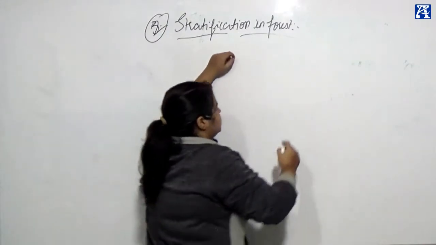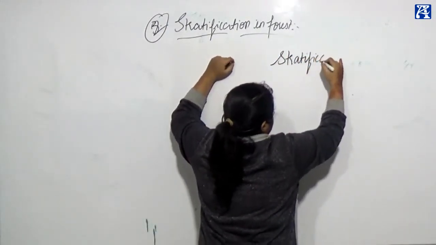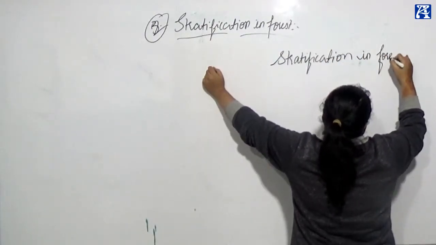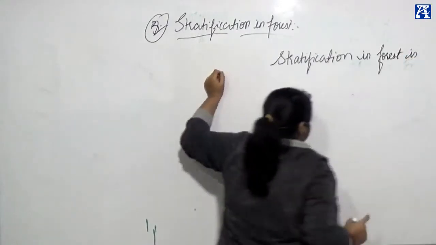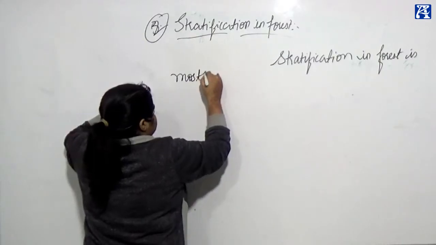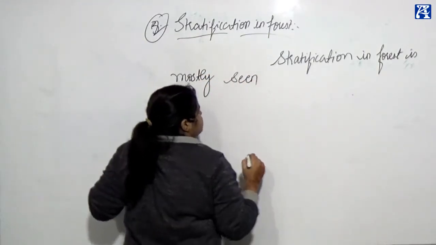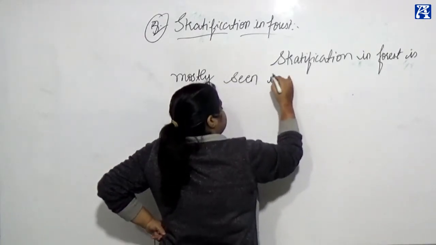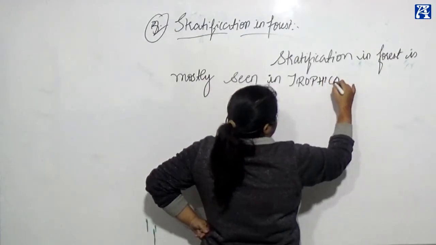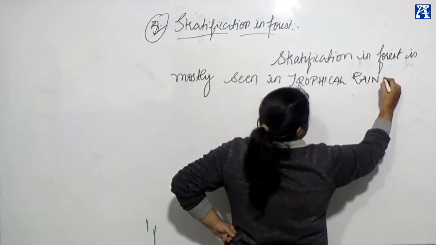Stratification in forest is mostly seen in tropical rainforest.